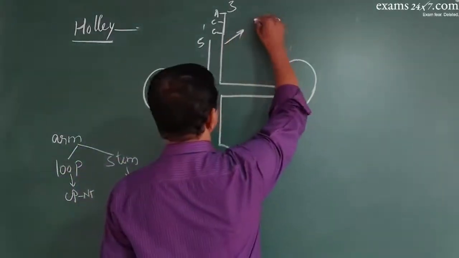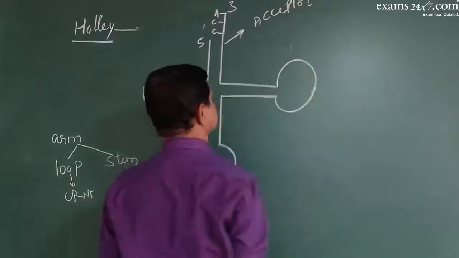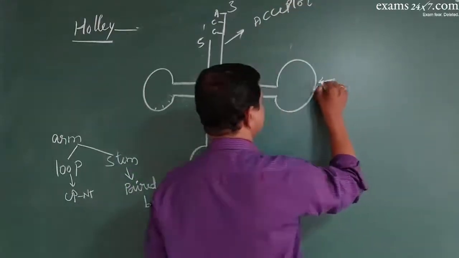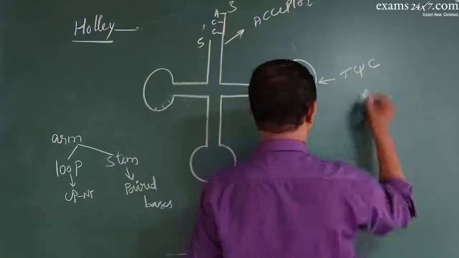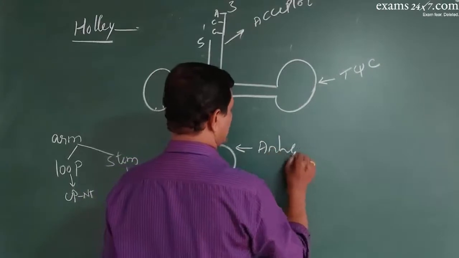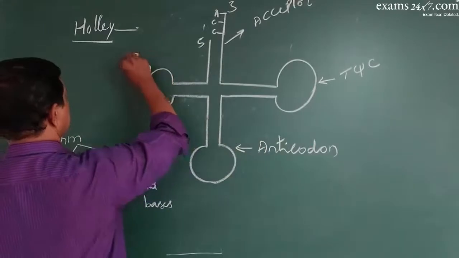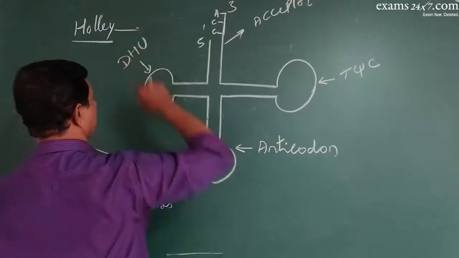And these have 4 names. This arm is called acceptor arm. This arm is called TψC arm. This arm is called anticodon arm. And this arm is called DHU arm, dihydrouridine arm.